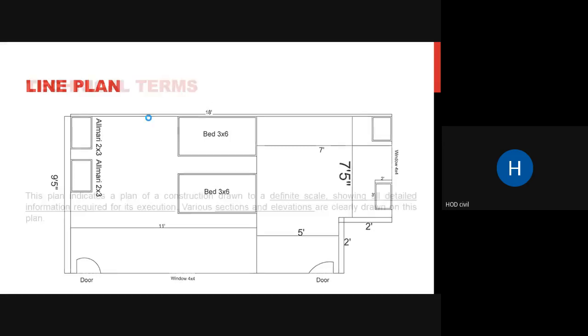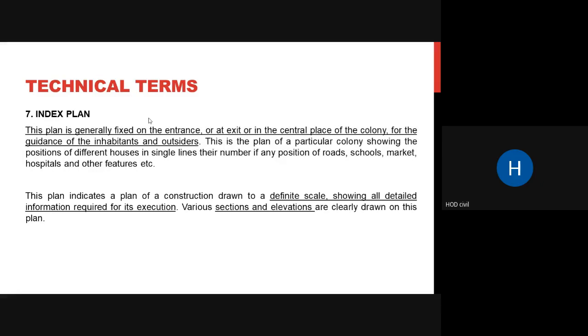Coming to the next thing, index plan. The index plan is usually placed at the entrance of a particular site. At our college also, there is one index plan shown before the ramp, where you approach the civil department.